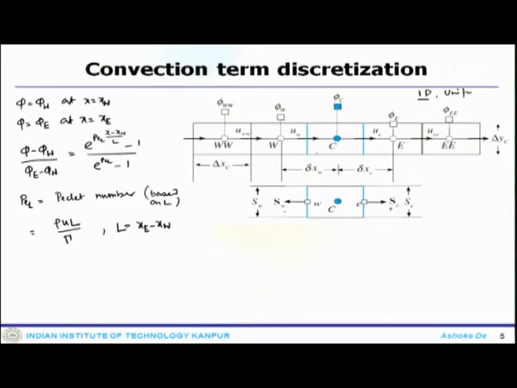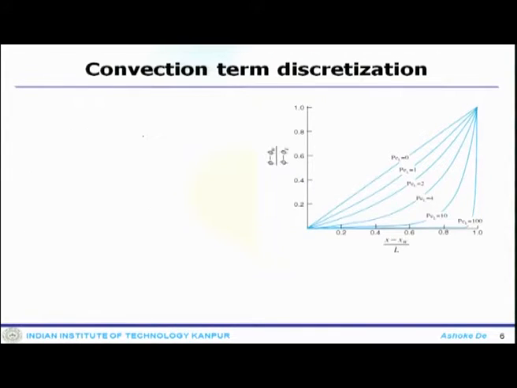Now, one can evaluate the Peclet number and see how that varies. In this particular equation, the solution on the left hand side is primarily dependent on the Peclet number, and if you vary the Peclet number, then one can find out how exactly the solution is varying.